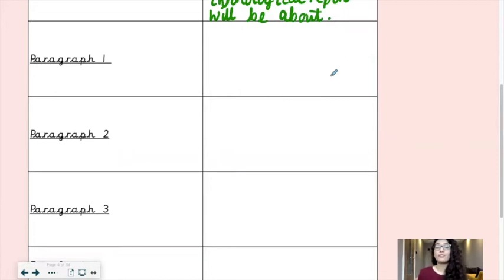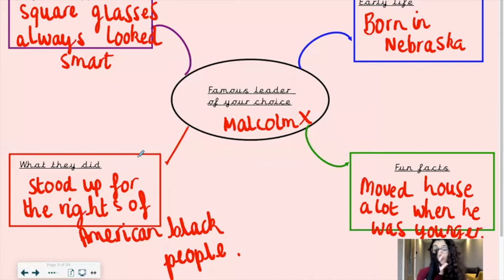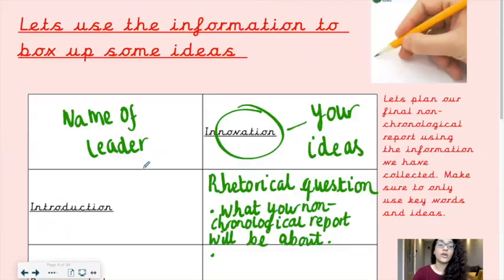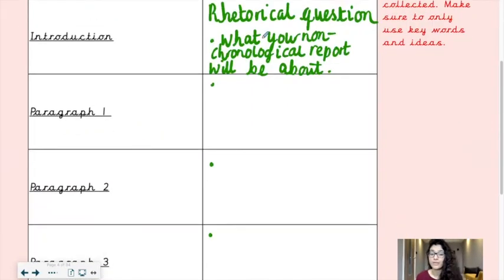You can write more paragraphs if you have more sections. But if we were to say that you're going to have just the 3 paragraphs, the way to separate your ideas could be by looking at your mind map and seeing how you've separated your ideas there. So for example, I've already got 4 sections there. I've got early life, fun facts, what they did, and physical appearance. So I think paragraph 1, I'm going to base it around early life.